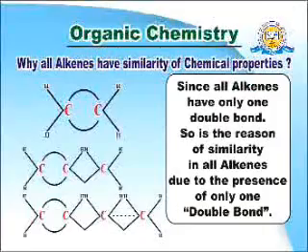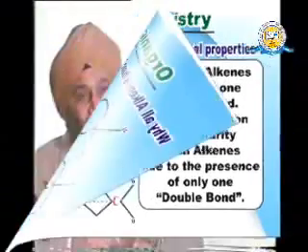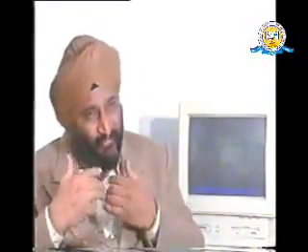Now another question is, why are all alkenes behaving as least active? The answer is apparent as we observe on the screen: all the alkenes have only one double bond. So there is tension only at one place, that is the place of the double bond. Because what Baeyer has said is, when the angle 109 degrees 28 minutes changes, there develops a strain, and to remove that strain the compound becomes active. Since there is strain only at the place of the double bond, it is active to remove this tension of the double bond.